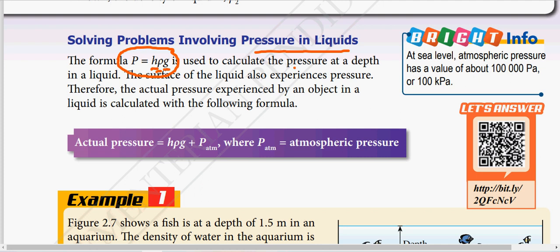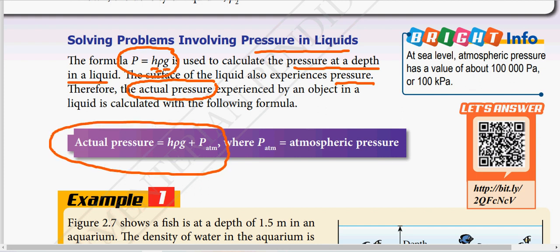So we use that formula to calculate pressure at a depth in a liquid. The surface of the liquid also experiences pressure. So when you want to calculate the actual pressure acting on an object in the water, we need to use this formula.